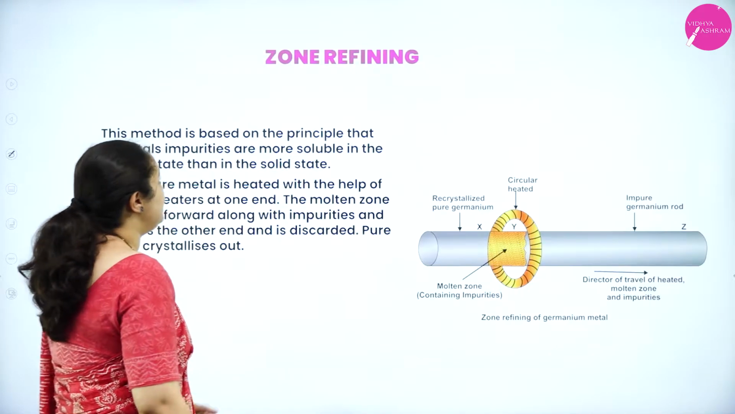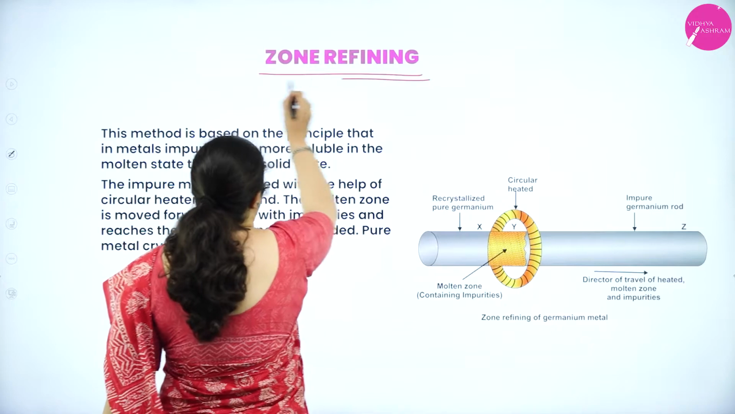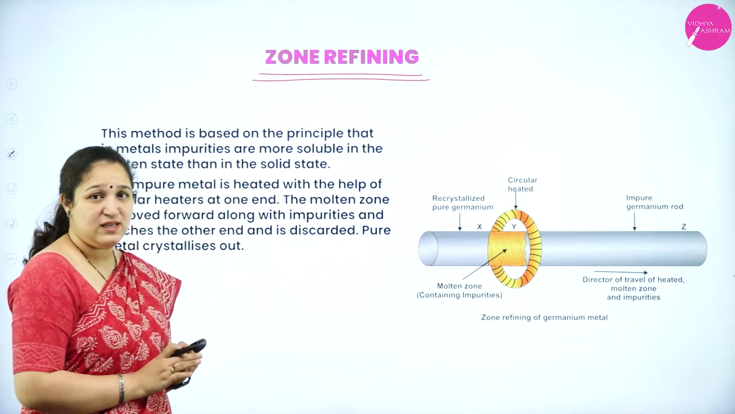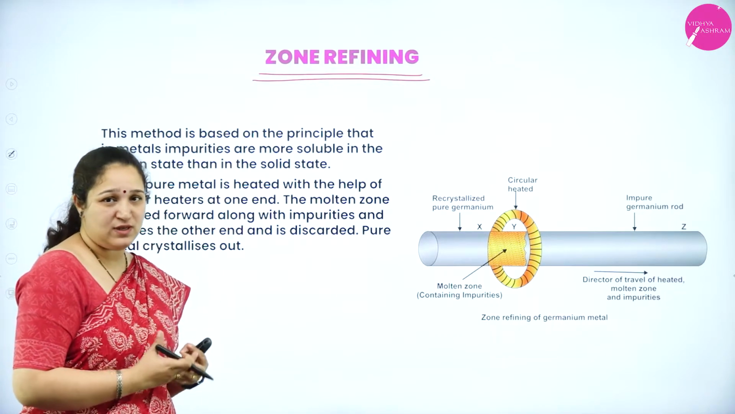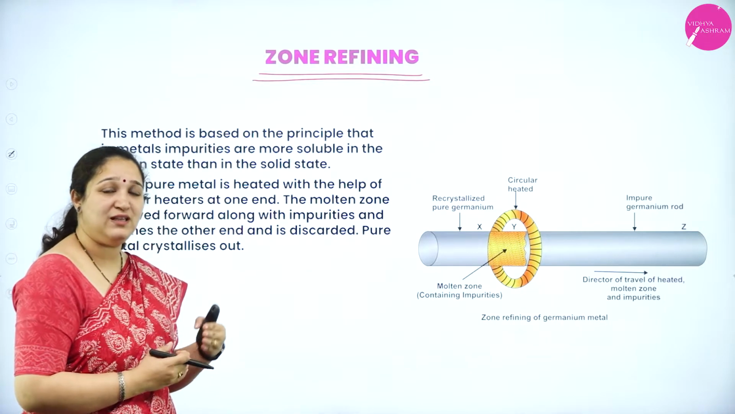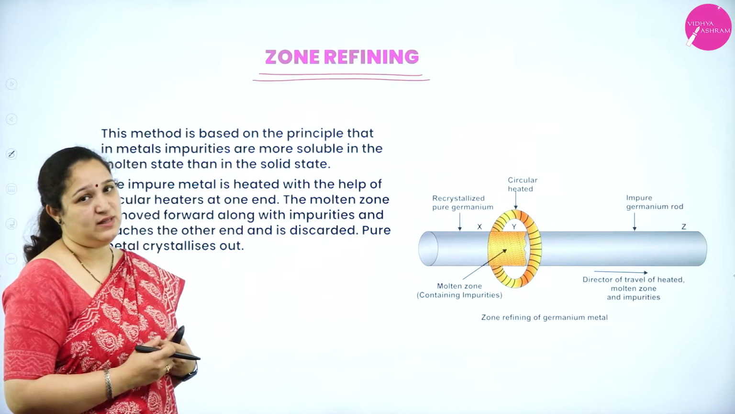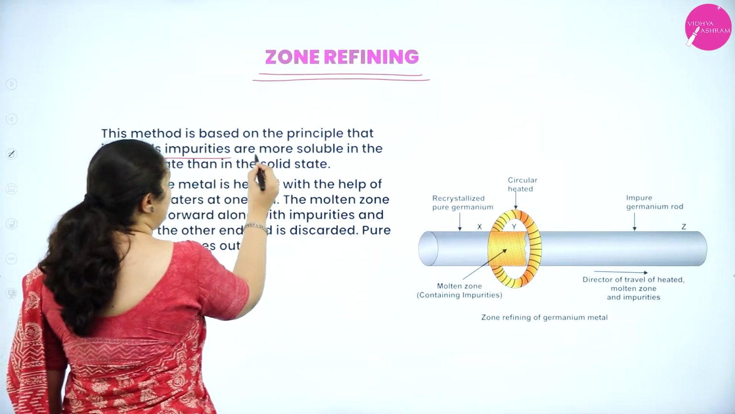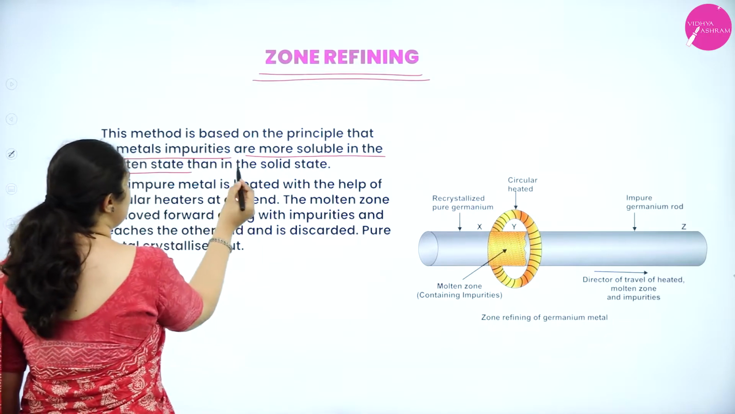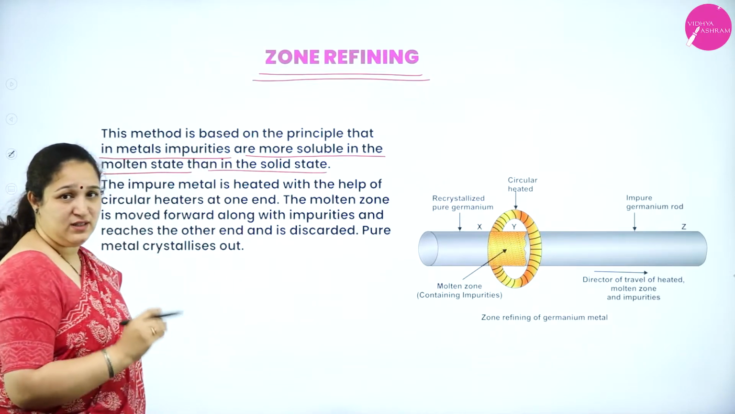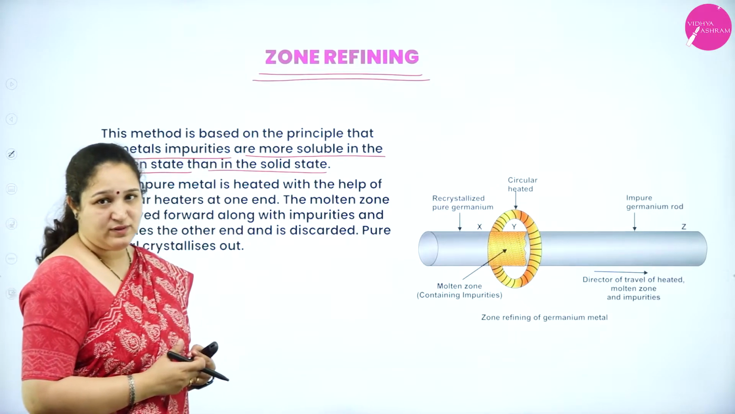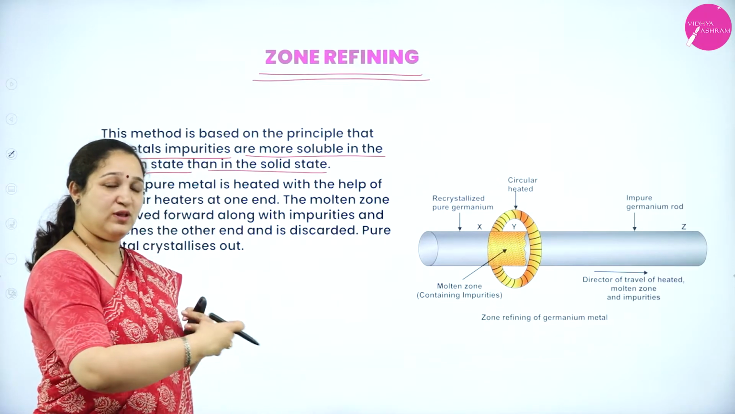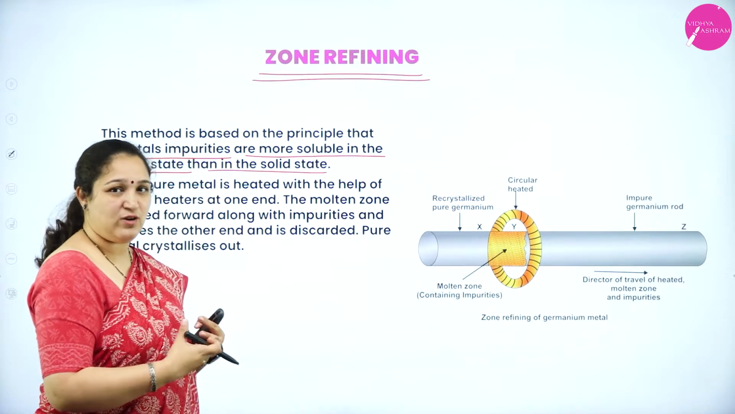Okay. Next is zone refining. Now this method is based on one principle: the metal impurities are more soluble in the molten state than in the solid state. So it's very, very important. What is it? The metal impurities are more soluble in the molten state than in the solid state. So what is the meaning of this? The impurities do not like to be in the solid state. They like to go into the molten or liquid state of the metal.